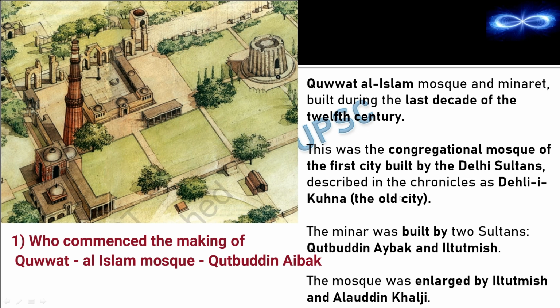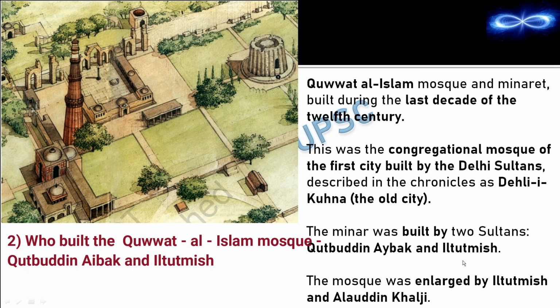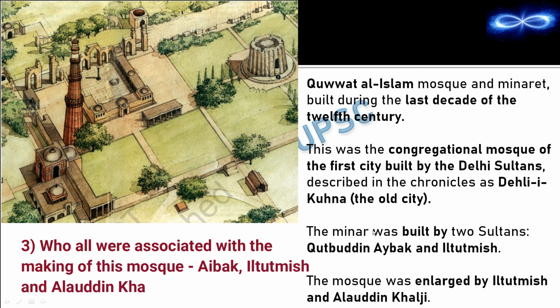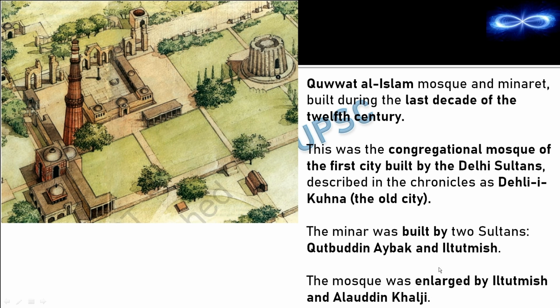Then if the question is who built the Quwwat al-Islam Mosque, the answer is Qutbuddin Aibak and Iltutmish, because both these rulers were associated with building this mosque. And if the question is who all were associated with the making of this mosque, then the answer is Qutbuddin Aibak, Iltutmish and Alauddin Khilji, because this is the enlargement of the mosque.